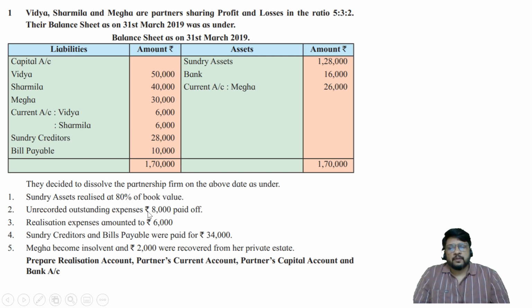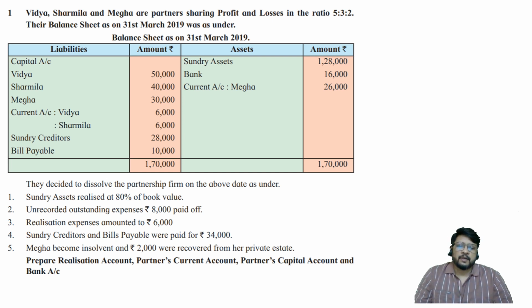This is the 7th question, although you can see the question number written here is question number 1. The reason is it is the first question of a new type of logic. So let us start with reading the question. We'll try to understand the logic and then we'll try to solve the same.